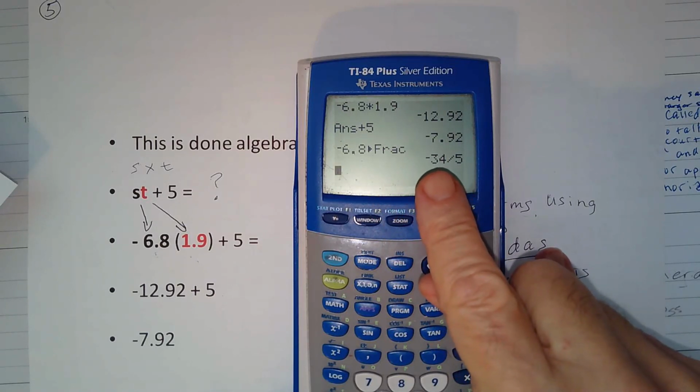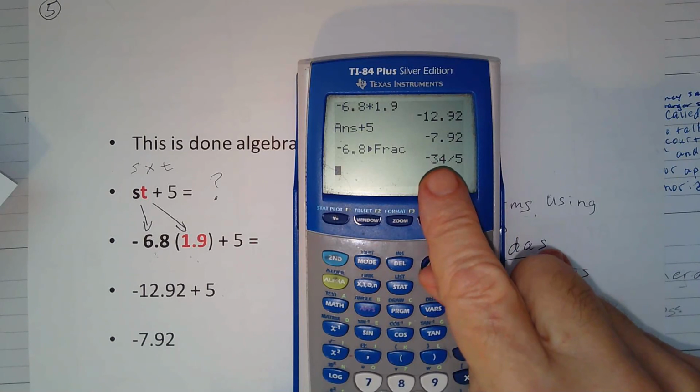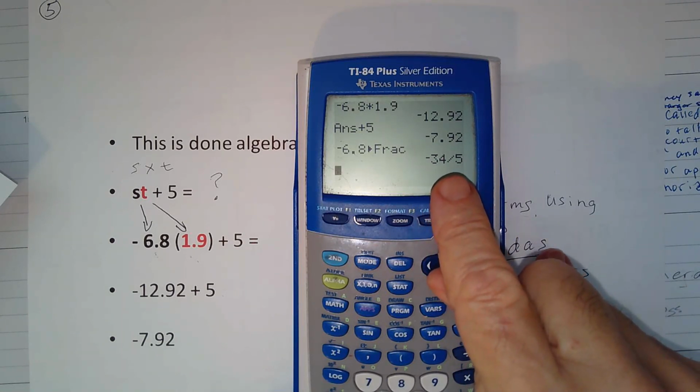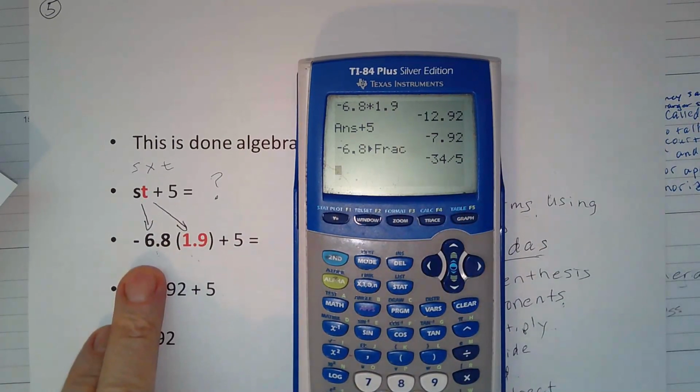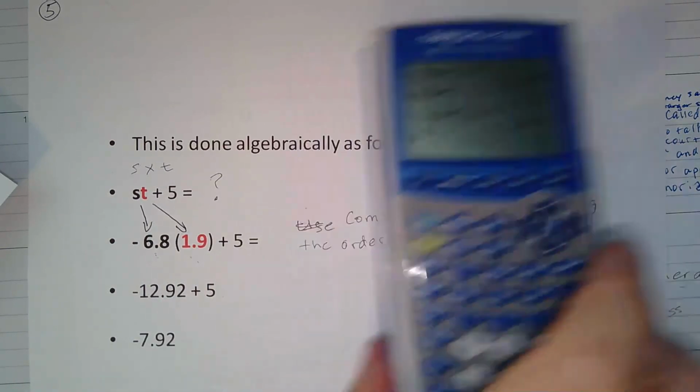They are themselves not fractions. Negative 34 is not a fraction. 5 is not a fraction. But when you take negative 34 and you divide it by 5, that's a fraction. That's a rational number. So that's what makes negative 6.8 and 1.9 rational numbers. Okay? All right, so mystery solved. You're done.